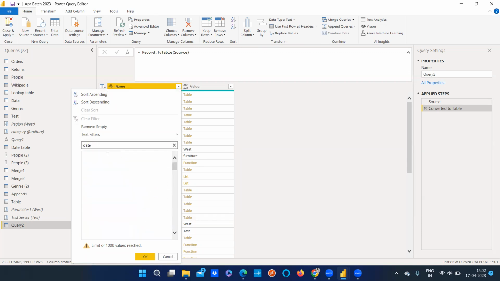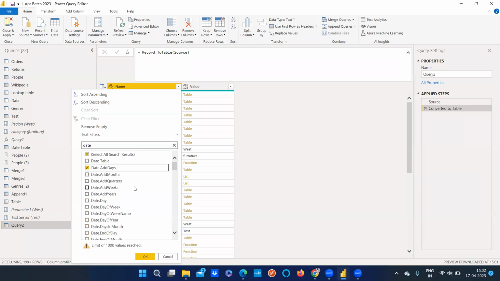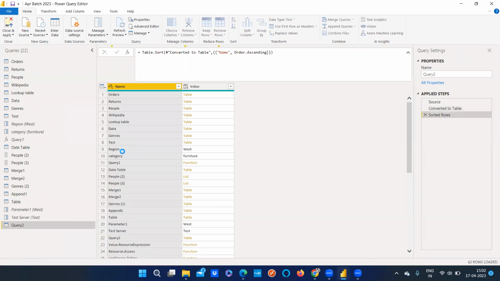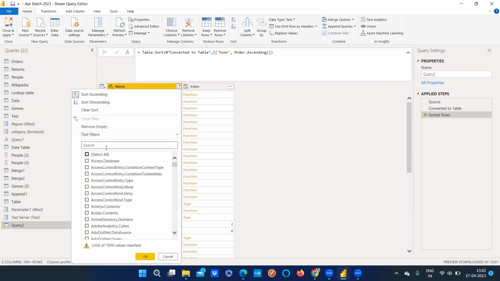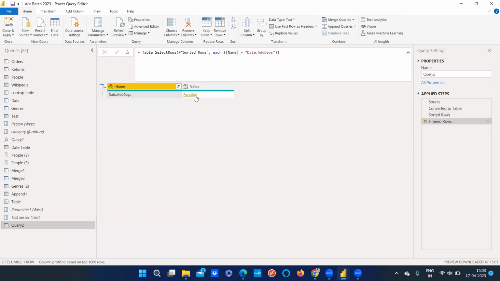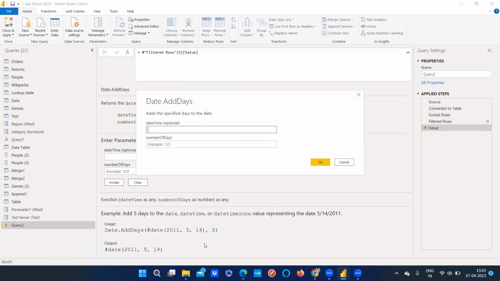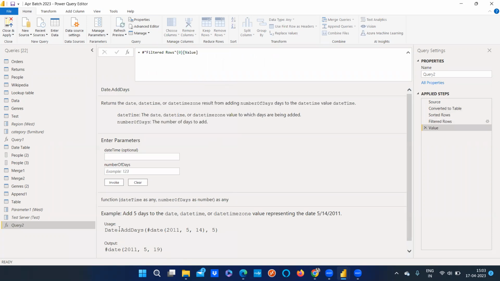We just looked at the date functions, right? Date add. We can just go for this date, and then we can see the purpose of it by going into this one. So date add. Click on this function, and now you see it will give you what it does. Date add, number of days, add 5 days to the date.